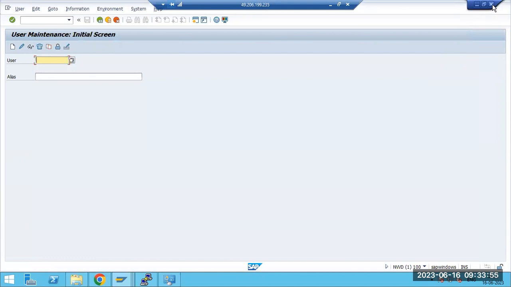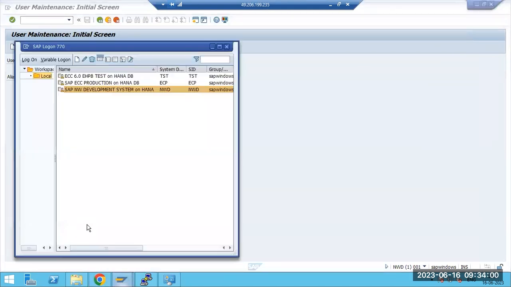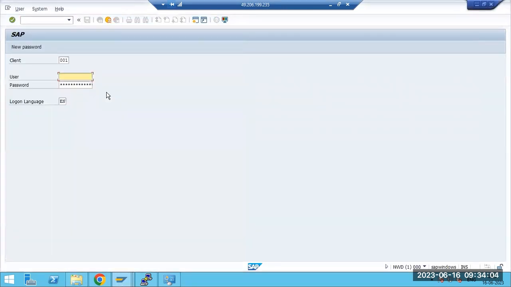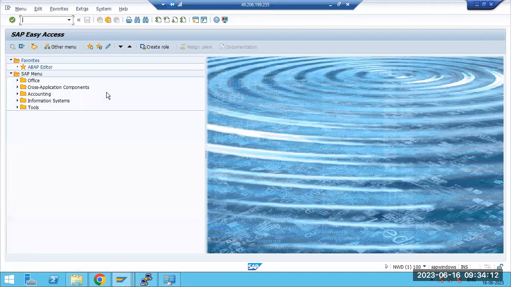Then you can log in to the 100 client with the same passwords. Now you need not do anything in SAP star, because we copied the data. Now I will log in with the basis user with the same password. Now I can log into the 100 client with the same user.